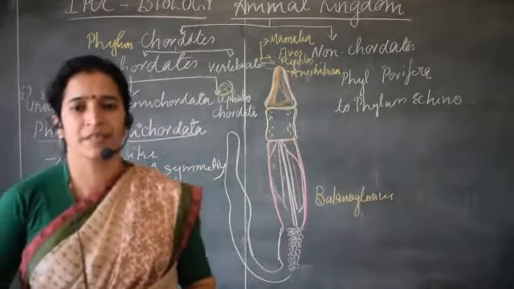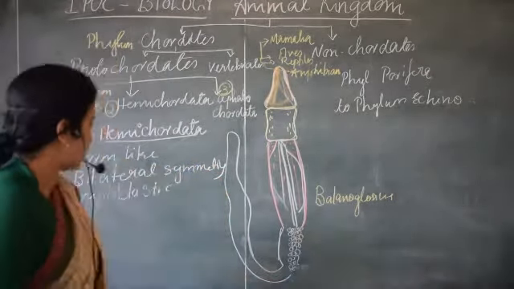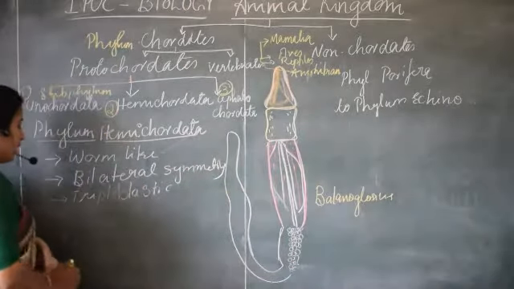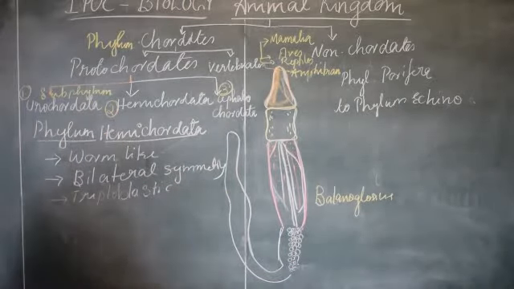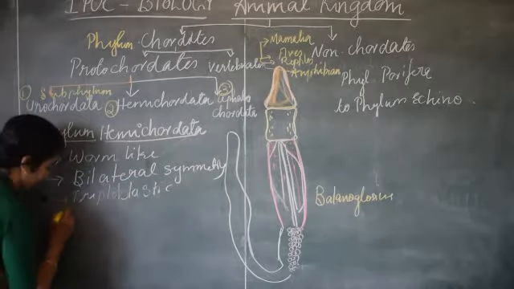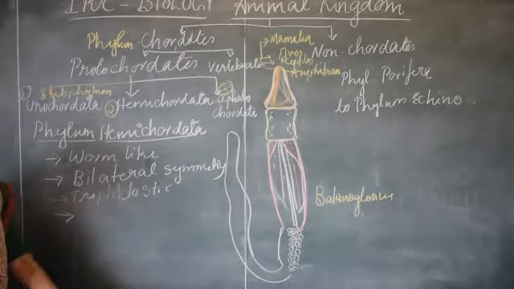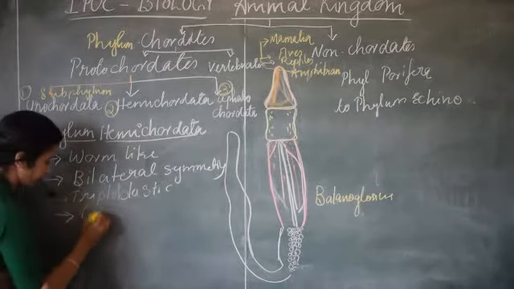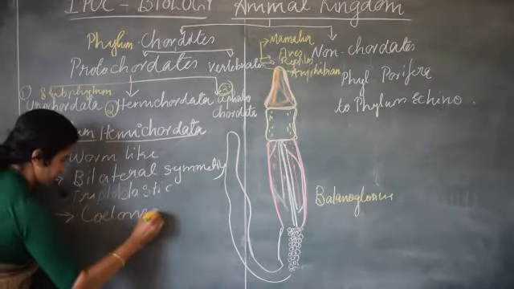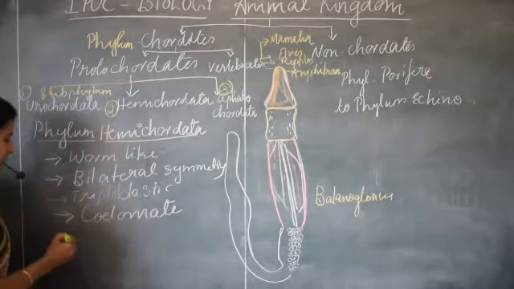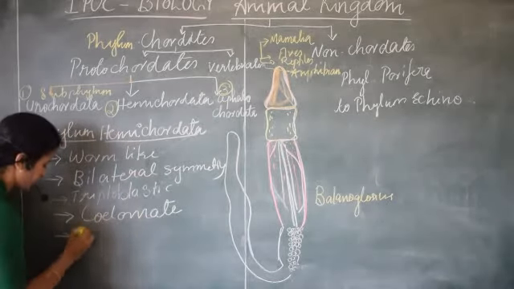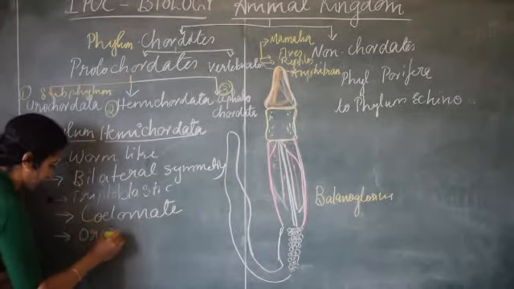Hello children, let us continue. So let me continue the features of phylum Hemichordata. It is triploblastic. Then what are other features we can consider for their main characteristic features? Coelomate, bilateral symmetry, triploblastic, coelomate. Do they have organ system or organ level of organization?